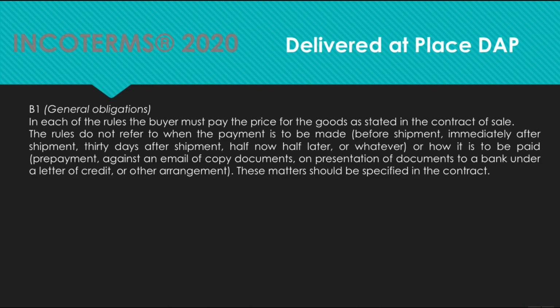B1. General obligations. In each of the rules, the buyer must pay the price for the goods as stated in the contract of sale. The rules do not refer to when the payment is to be made: before shipment, immediately after shipment, 30 days after shipment, or whatever, or how it is to be paid: prepayment against an email of copy documents, on presentation of documents to a bank under a letter of credit, or other arrangements. These matters should be specified in the contract.